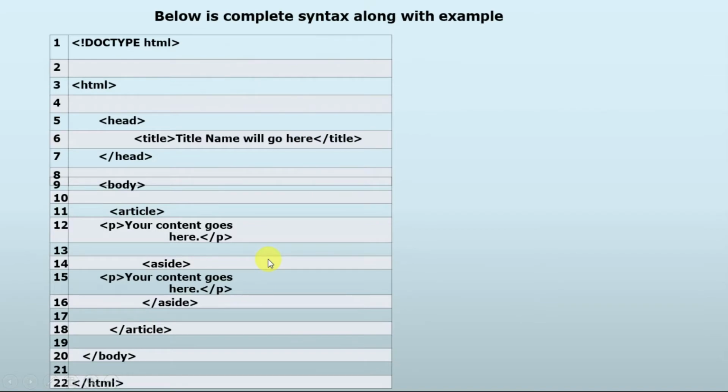So let's have a brief detail about the example. Here we have the title, the name will go here, and then header close, body. Inside the body there is an article tag where our article will be typed, and inside the article there is an aside tag which represents an index of another article. We can easily understand the working of this code with the help of a web browser.